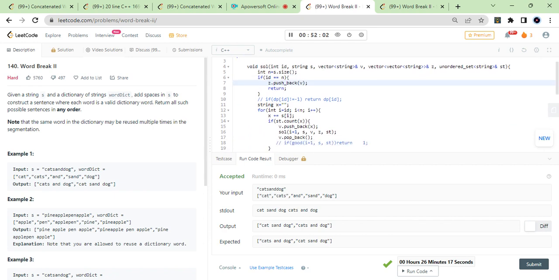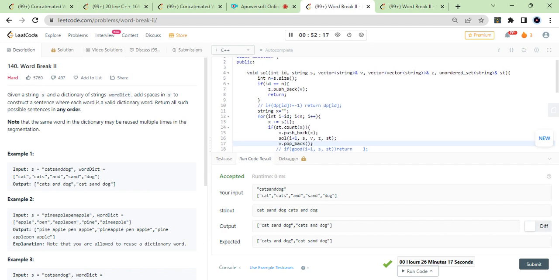And this is also the same logic. While i is less than n, x plus plus equal to s of i. Increment this and then check if it is present, then v dot push back, call on the next part, and then pop back also. I think this part is just a slight variation, this pop back function. You don't need to return anything, you just need to push that into your z all, and that's about it.